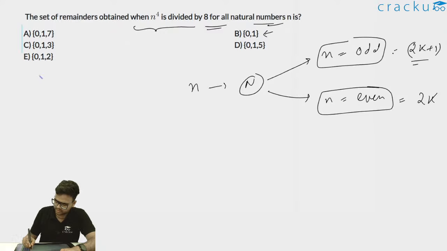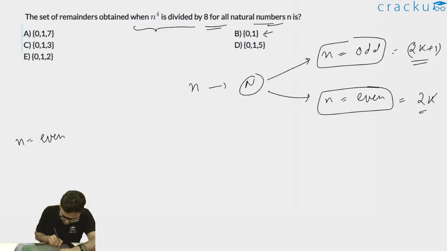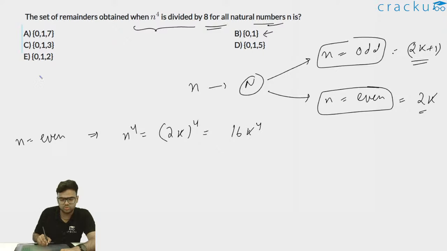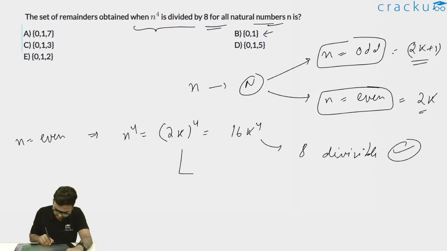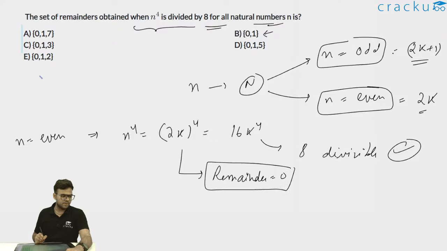If n is odd, it can be written as 2k plus 1. If n is even, it can be written as 2k. Let's say if n is even, then n to the power 4 is equal to what? 2k to the whole power 4 will be equal to 16k to the power 4. Now this 16k to the power 4 is completely divisible by 8. Thus I can say, whenever n is even, for any value of n, because k can be 1, k can be 2, k can be 3, k can be 100, for any even value of n, the remainder will be 0.